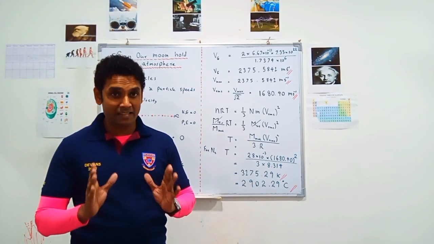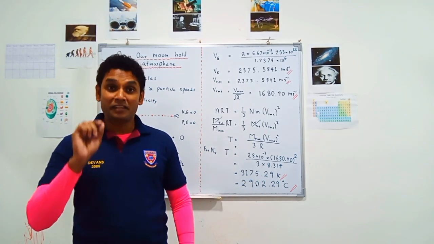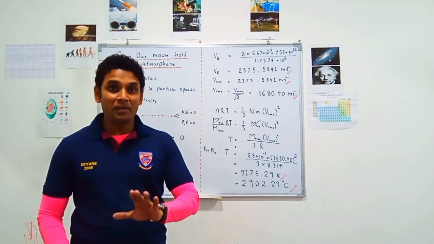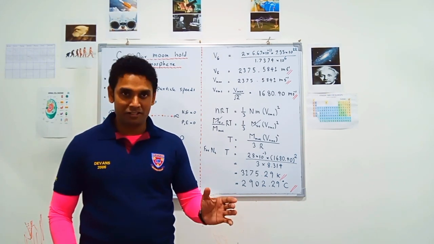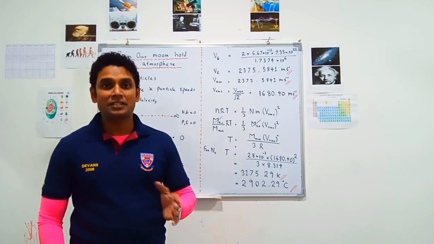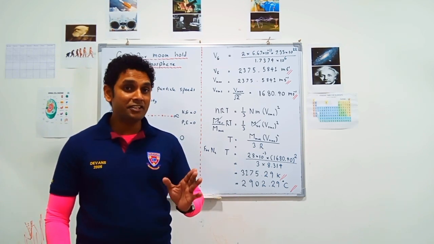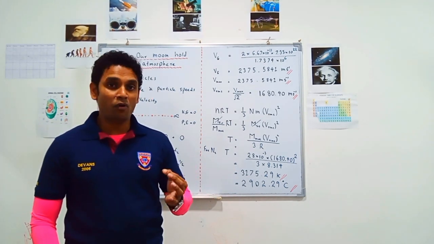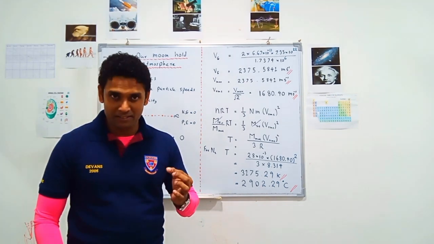And in gases, the thermal energy is a form of kinetic energy that the gas particles have. For kinetic energy, the particle mass and the particle speed are very important.